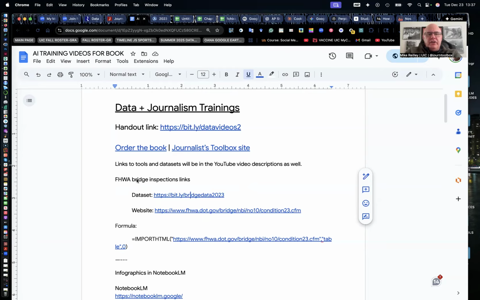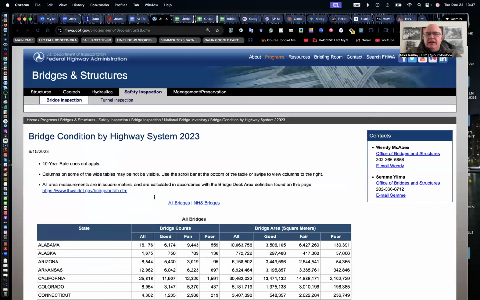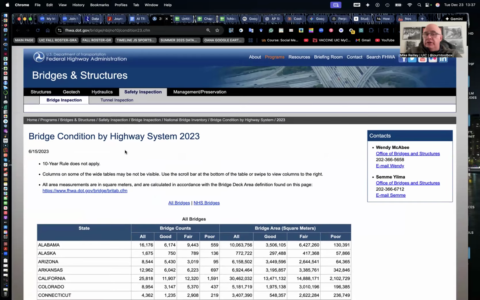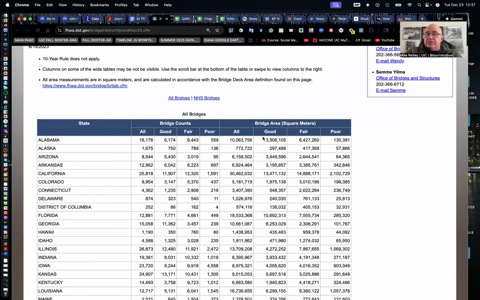In this exercise, we're going to scrape a data set, a little repeat of our scraping exercise, but then we're going to analyze it. And this is the Federal Highway Administration bridge inspection links. I've got the link to the actual data set here if you want to download that and use it. And here's the link to the actual website, the data set. And we practiced scraping with this in the earlier chapter, I believe it was chapter 3. And now we're going to extract this data out of the table, and then we're going to analyze it.